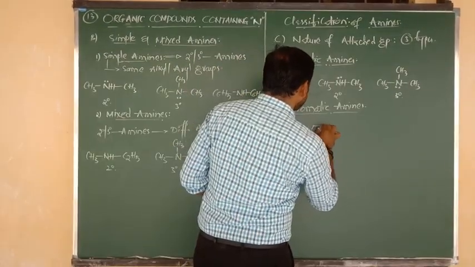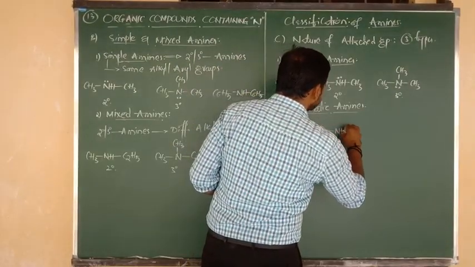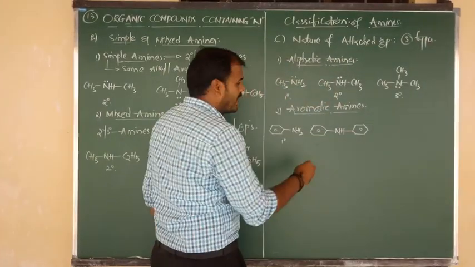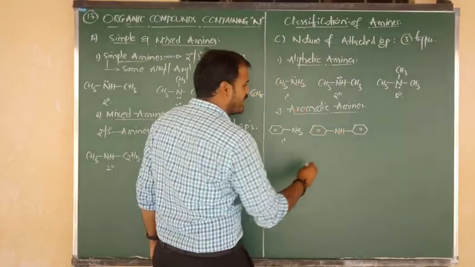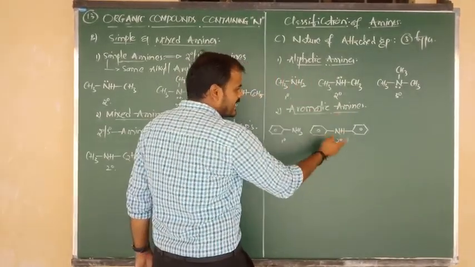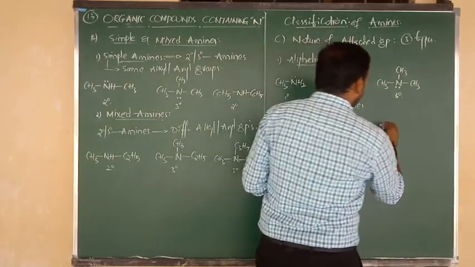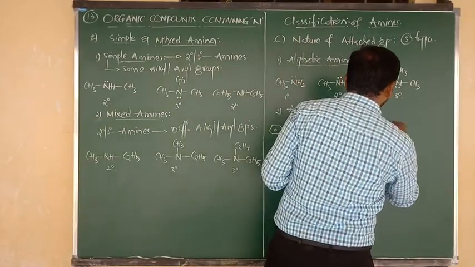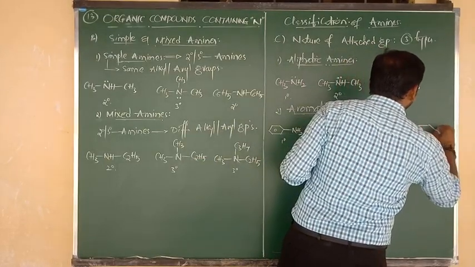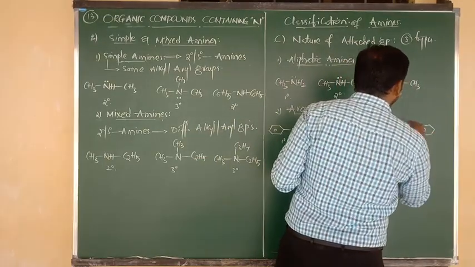And here we can write benzene bonded to NH, again NH bonded to benzene. So what happened here? Again this is nothing but a secondary amine, but the secondary amine is connected to two benzene rings, so we can say secondary aromatic amine. Now we can write again the same thing, benzene bonded to N connected to three benzene rings.